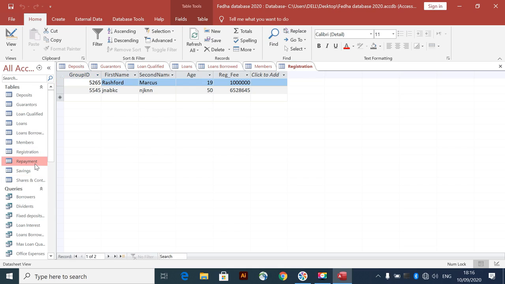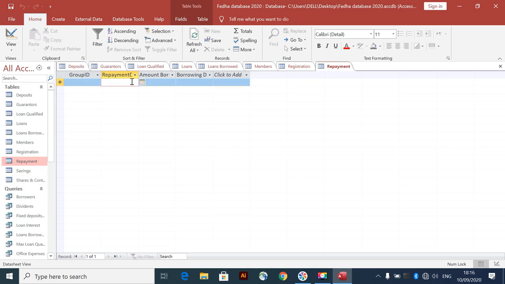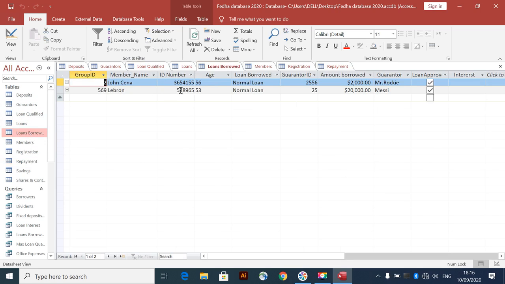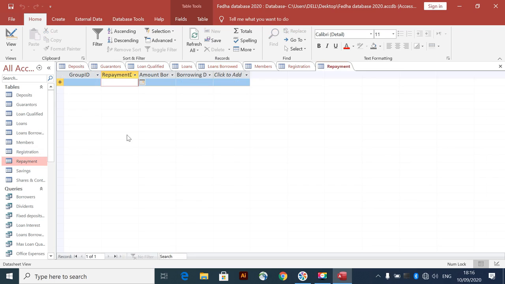So the next is the payment date. After you have borrowed a loan, you must repay it. Okay, let's get back there. After borrowing a loan, we record which debt has been borrowed. Then we just come to the payment date and filter if the member has passed the repayment date, a penalty should be applied to him.